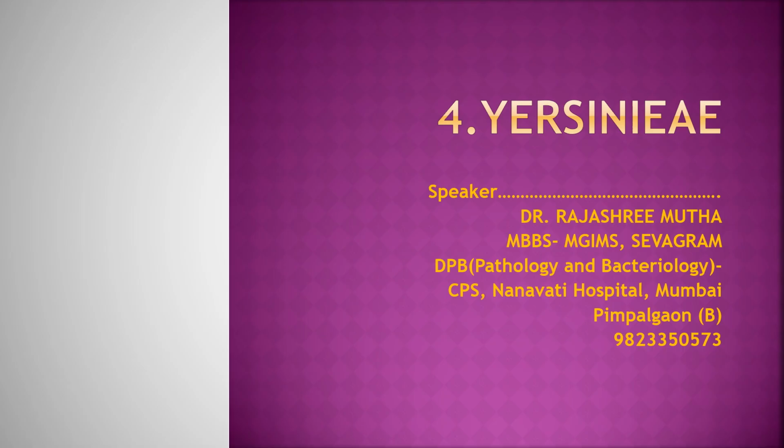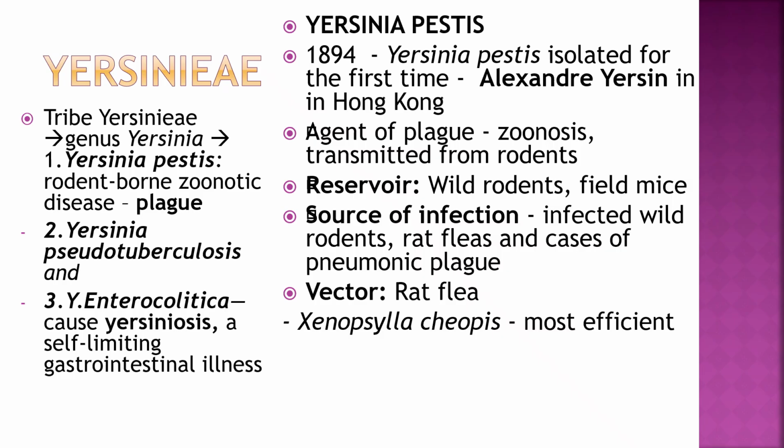Now students, let's study Yersinia. The genus Yersinia has three species: Yersinia pestis, a rodent-borne zoonotic disease causing plague; Yersinia pseudotuberculosis; and third is Yersinia enterocolitica, which causes yersiniosis, a self-limiting gastrointestinal illness.